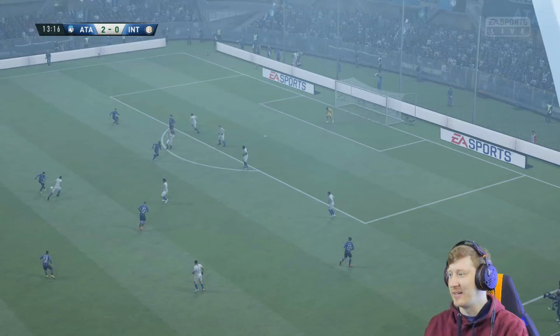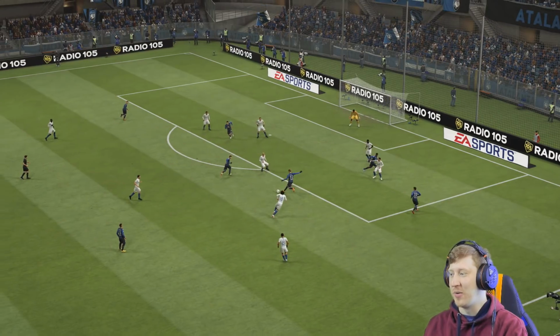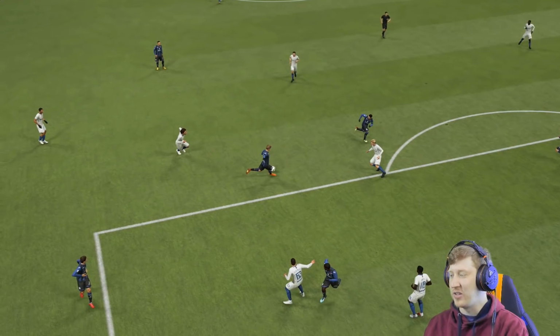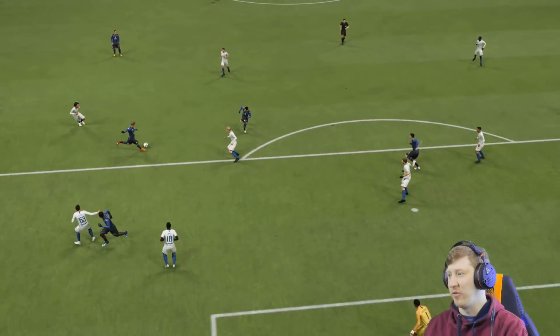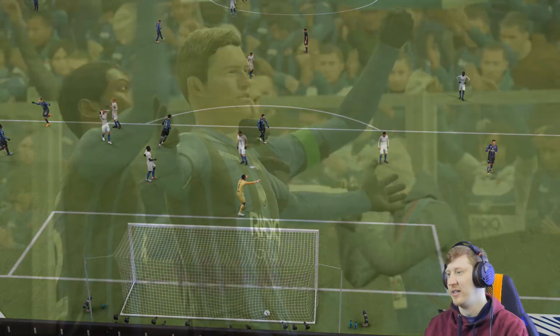That's not what we needed. You never thought he was going to miss, Alan. Oh. Literally, as I was saying, don't let him on his left. He just skips past the challenge with great agility and then lets fly with one hell of a finish, Josip Ilicic. He's bent that superbly into that far corner.